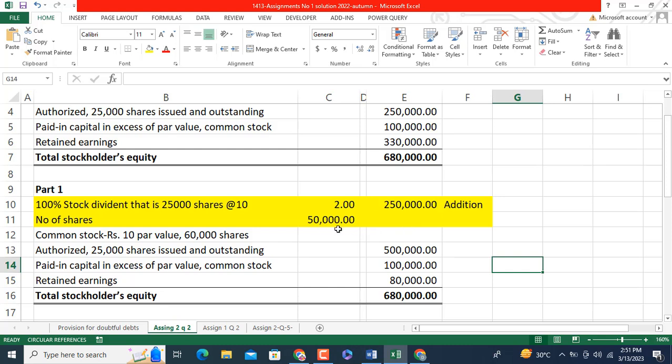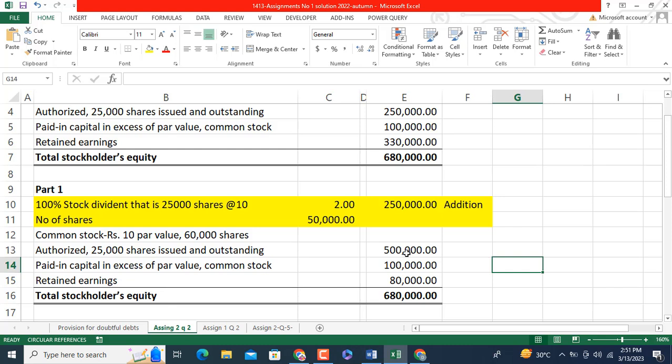At par value, we will get this additional amount of 250,000 for the additional 25,000 shares. So if we multiply 50,000 shares with the par value, we will get 500,000. Paid in capital remains the same, and this additional amount of 250,000 is capitalized from the retained earnings.